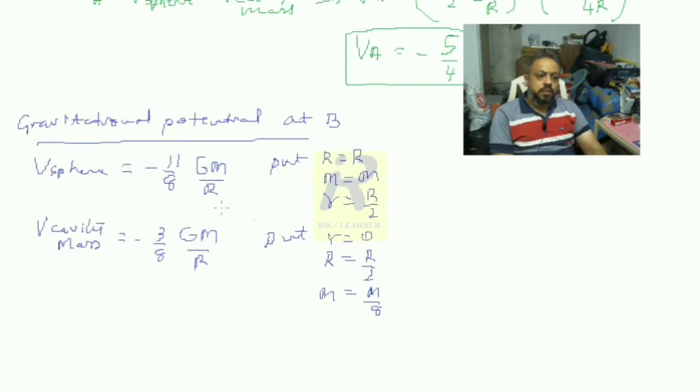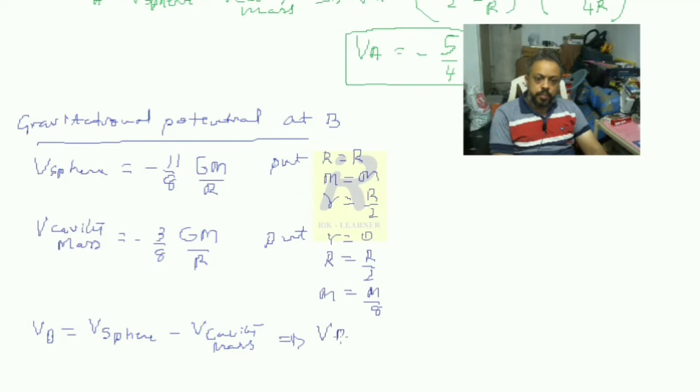Okay. So this is the result of these substitutions. So finally, I have to find the potential at B. This is again the subtraction of the potential due to the cavity mass from the potential due to the complete sphere.